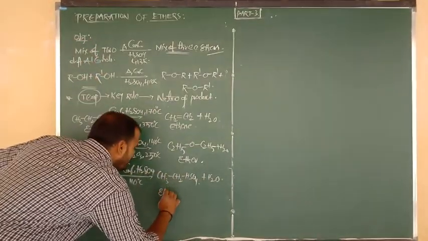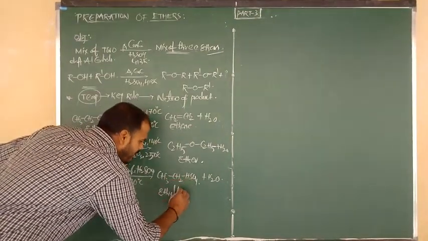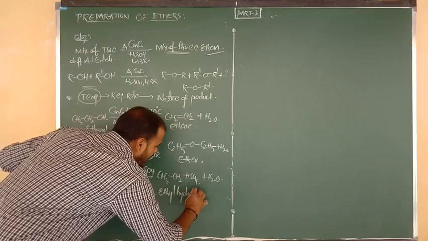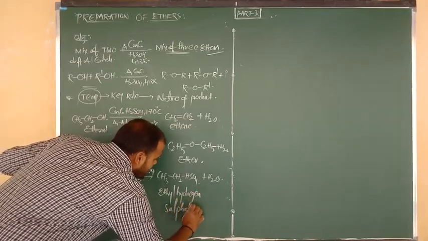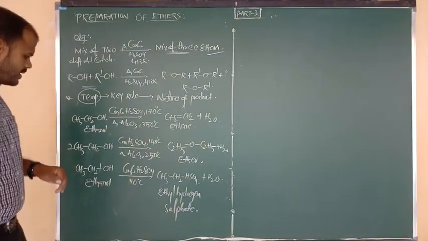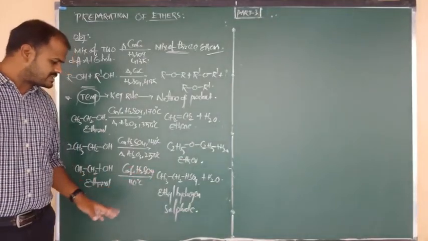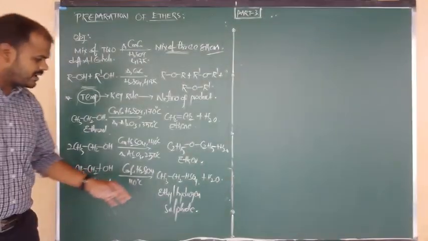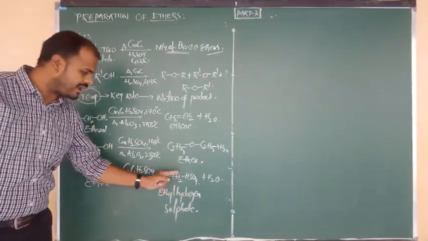So what is your final product? The product is ethyl bisulfate, and also we can say ethyl hydrogen sulfate. So once again, ethanol on heating with concentrated sulfuric acid at 110 degrees Celsius forms ethyl hydrogen sulfate, or ethyl bisulfate.